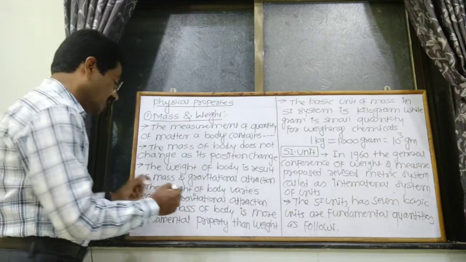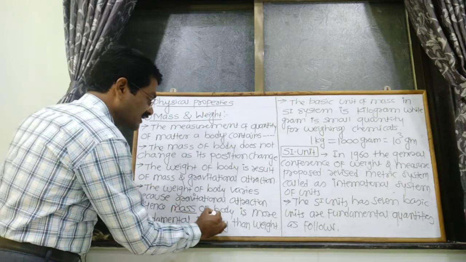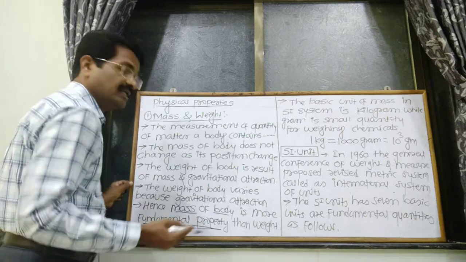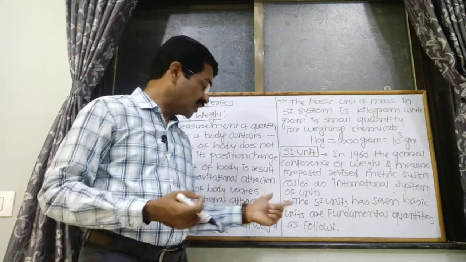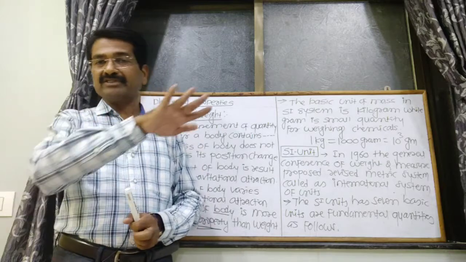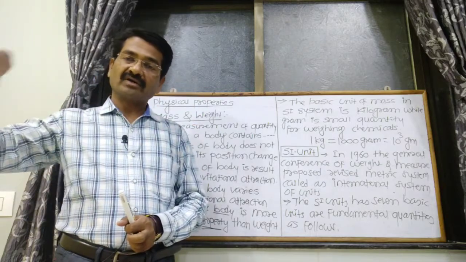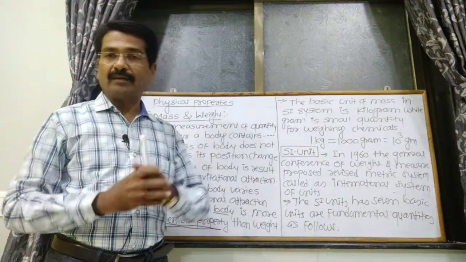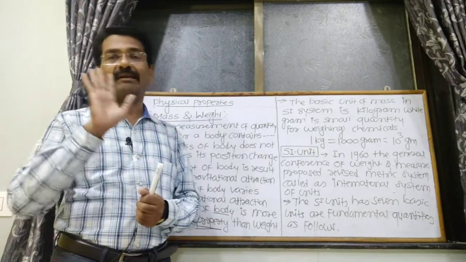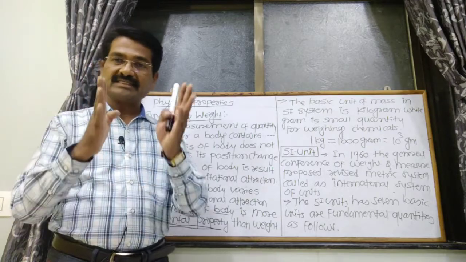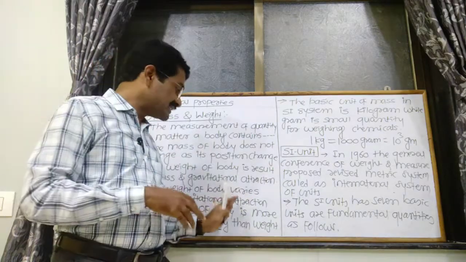Mass cannot be changed. It remains constant at all times and under any conditions. Therefore mass is the fundamental property, but weight is not, because it can be changed. So that is the difference between mass and weight.